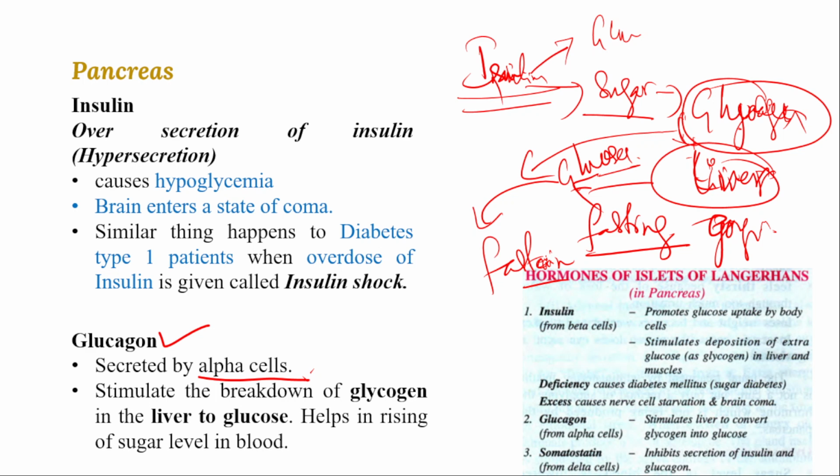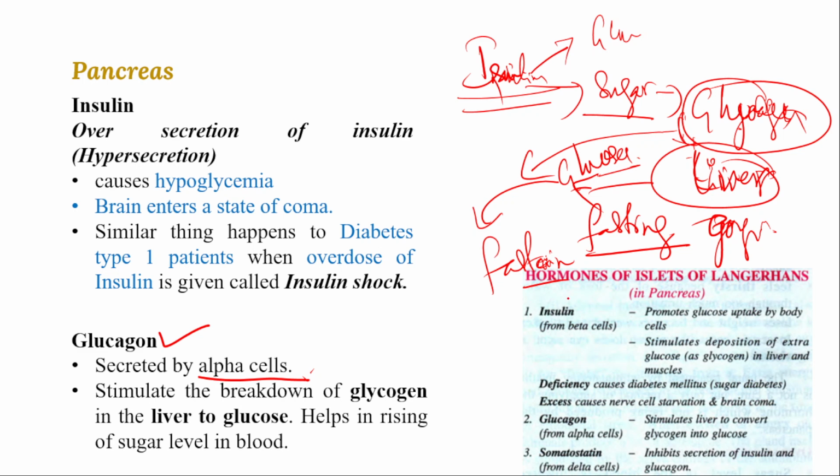That is helpful because we store food as glycogen. Excess sugar is converted into glycogen with the action of insulin, and that reserve food material in the liver is converted during fasting or exercise. This glycogen is converted into glucose and gives energy for the body because of the action of glucagon, secreted from the alpha cells of islets of Langerhans.